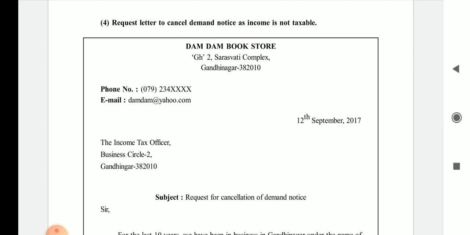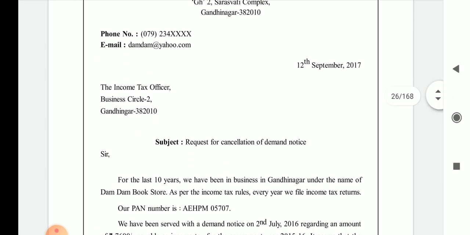So the Dum Dum Bookstore has the address of Govt Saraswati Complex, Gandhinagar, phone number, email ID. Date of the letter is 12th September 2017. Receiver of the letter is the Income Tax Officer, Business Circle 2, Gandhinagar.